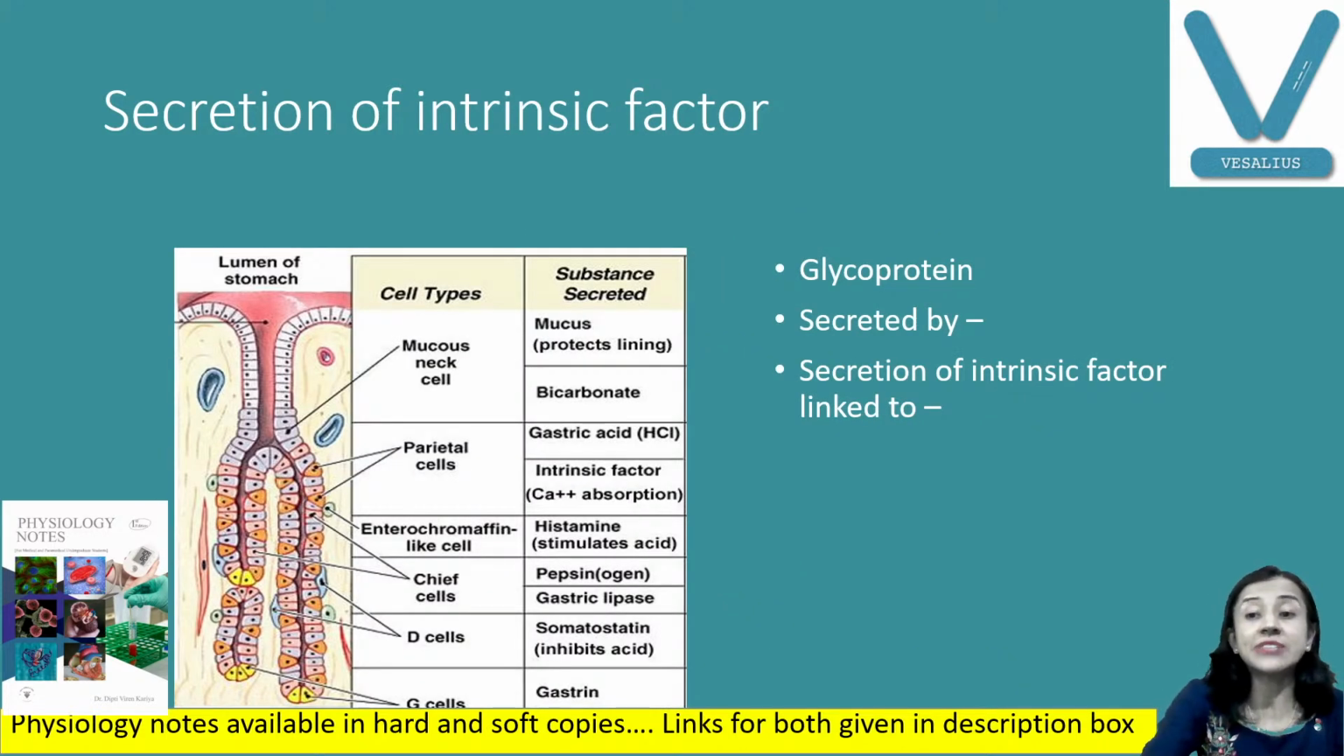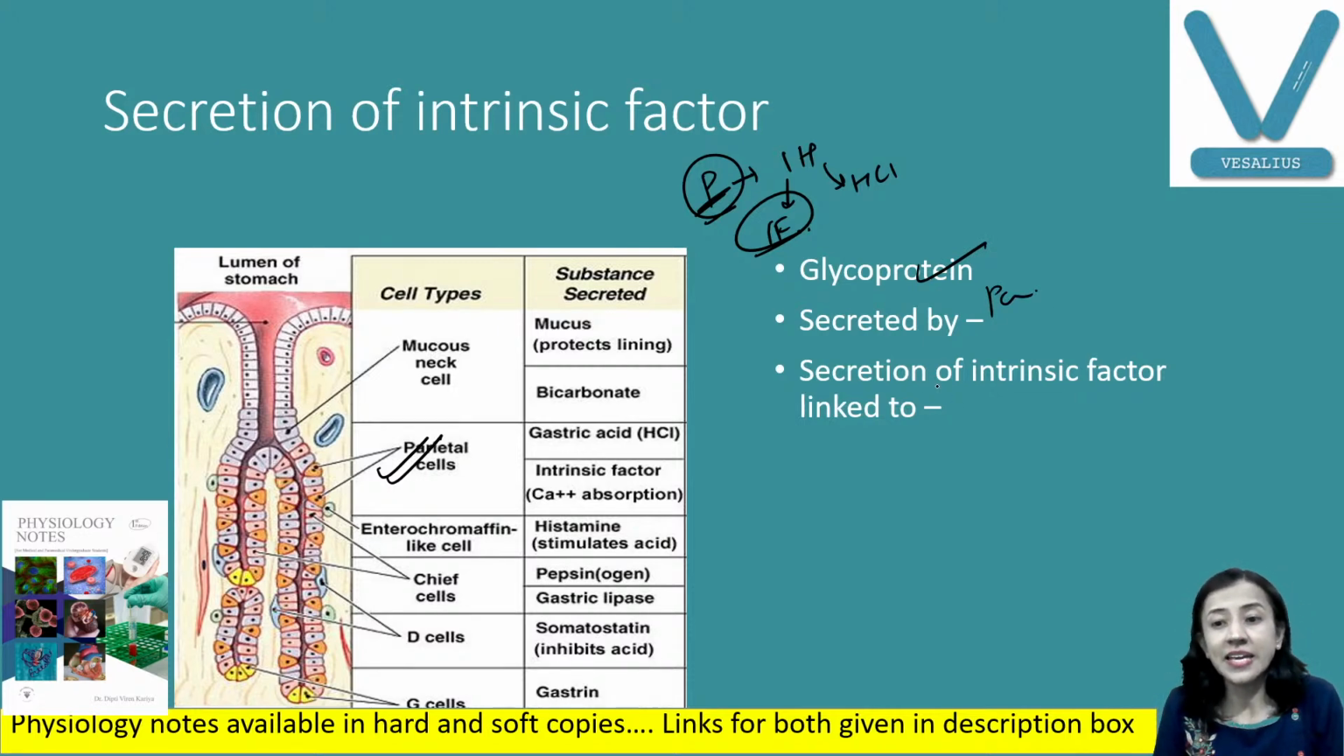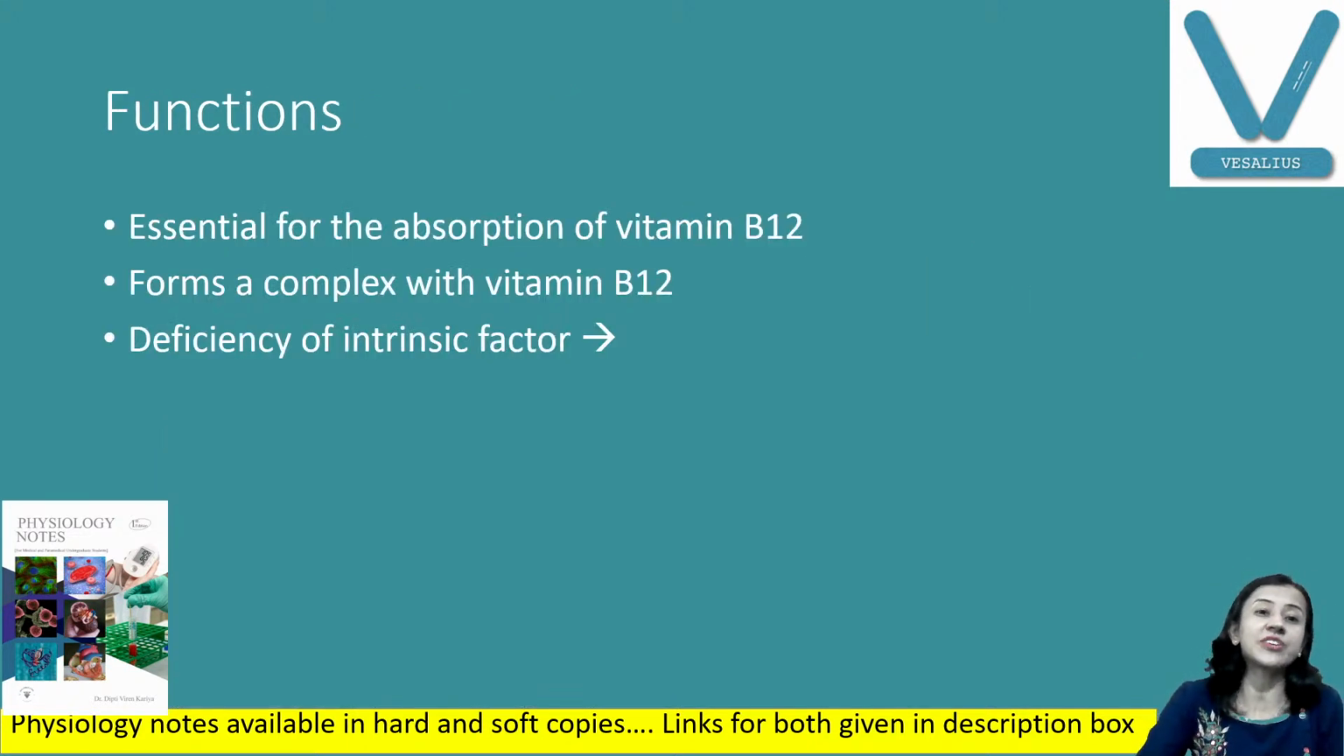Now another is intrinsic factor. As I told you, PIH: parietal cells secrete intrinsic factor and HCl. So intrinsic factor is also secreted by your parietal cells. Here you can see parietal cells. This is a glycoprotein secreted by parietal cells, and this secretion is linked with the action of histamine and is by the cyclic AMP mechanism.